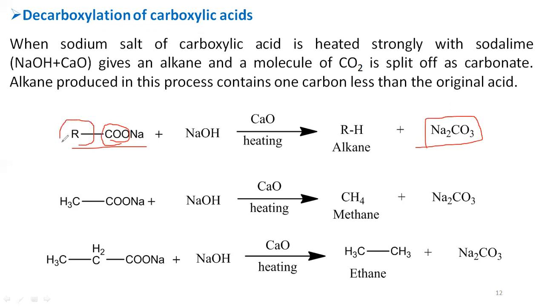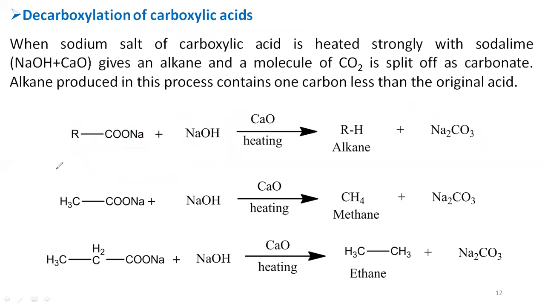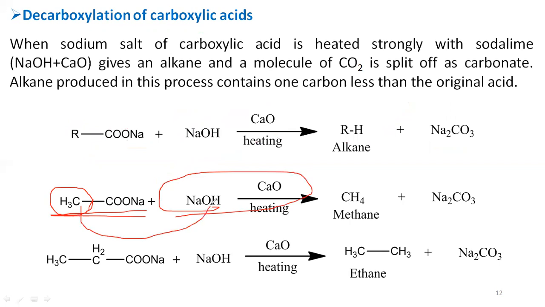Whatever alkyl group is there, it takes the hydrogen from the soda lime. So this alkyl group takes this hydrogen, which leads to producing an alkane. Here you can see some examples of this reaction. Sodium acetate: in this case, you can observe the alkyl group is the methyl group. This methyl group takes the hydrogen from the soda lime, which leads to producing methane as the alkane compound.